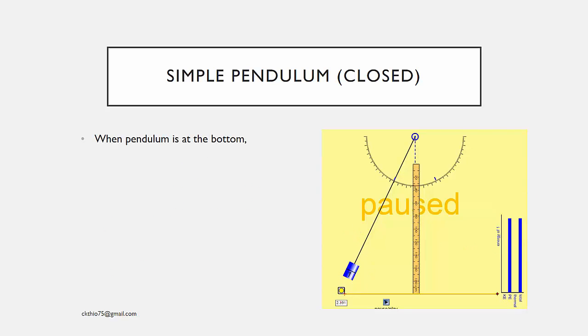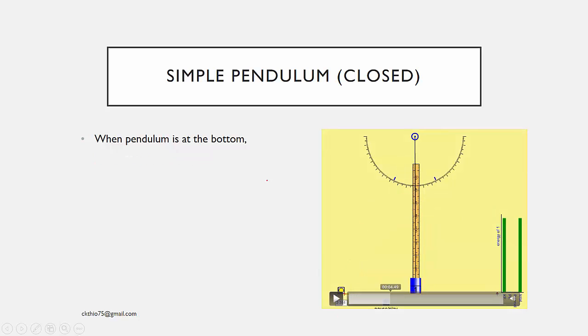So when the pendulum swings to the bottom, you find that kinetic energy is the maximum and gravitational potential energy is considered to be 0, since it's at a so-called ground level. So you see that again from the graph, okay, the total energy right now is all comprised of kinetic energy.